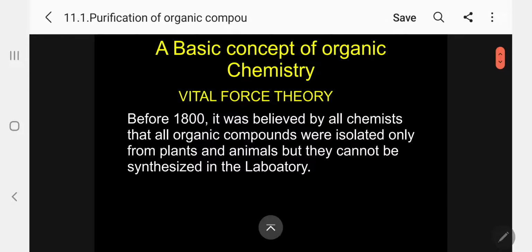So first let me give some introduction regarding organic chemistry. Before 1800, in the 18th century, it was believed by all chemists that all organic compounds were isolated only from plants and from animals, but they cannot be synthesized in the laboratory.